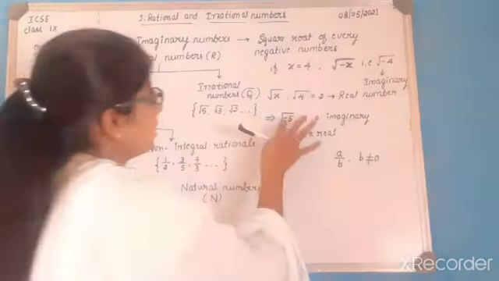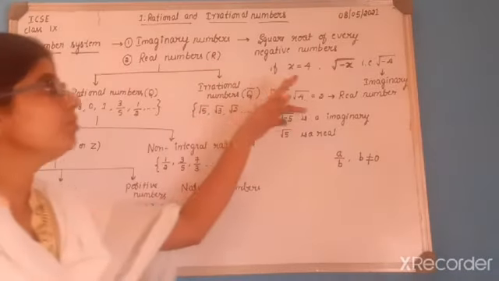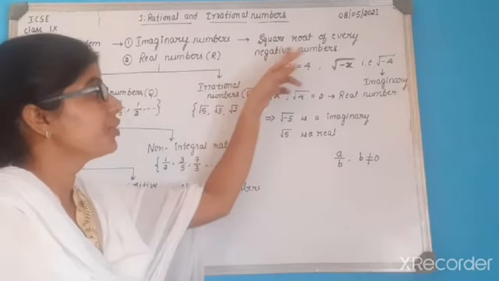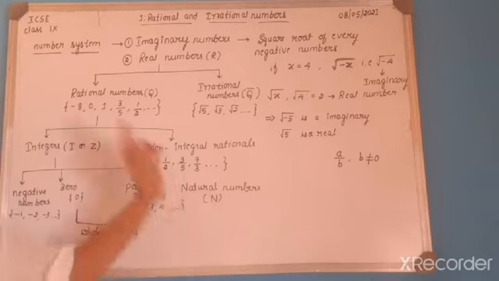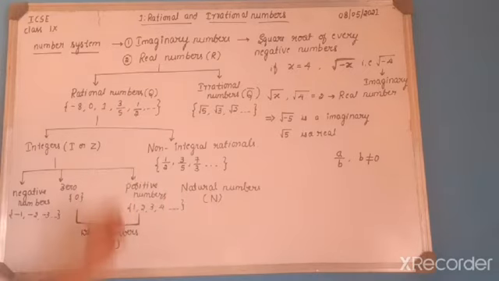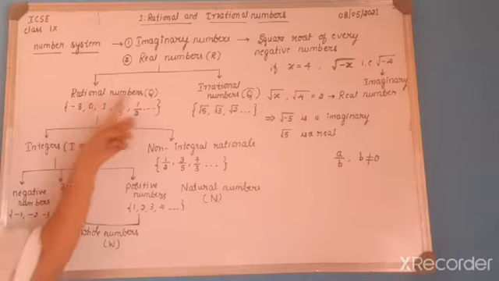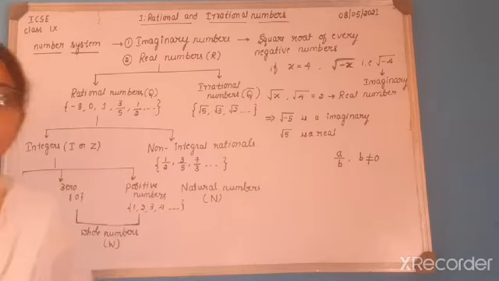Only if there is a minus sign do we call it an imaginary number. So the square root of every negative number is called an imaginary number. And this is about the classification of real numbers, the letters used to represent them, and examples of those types of real numbers.